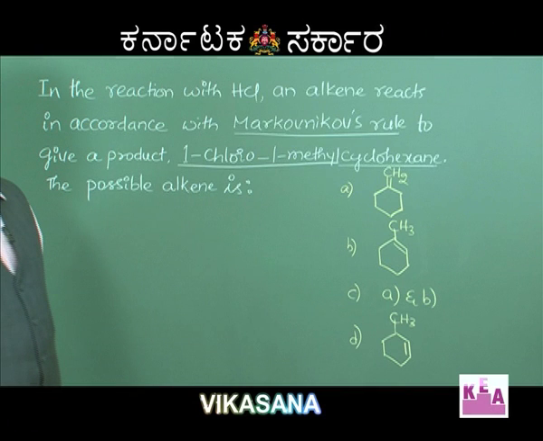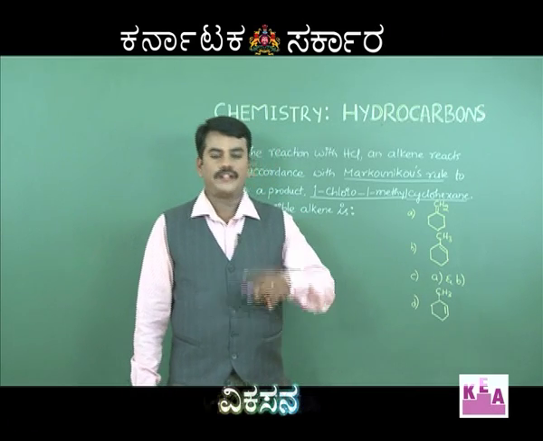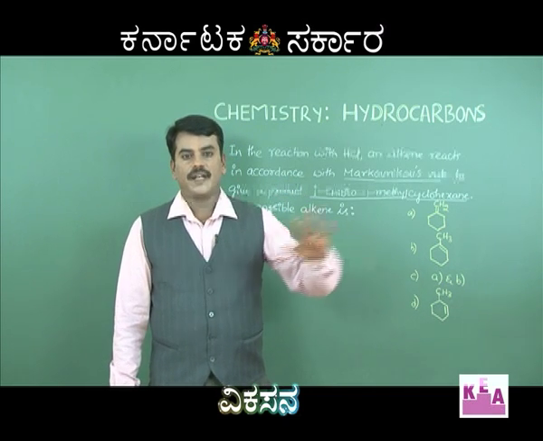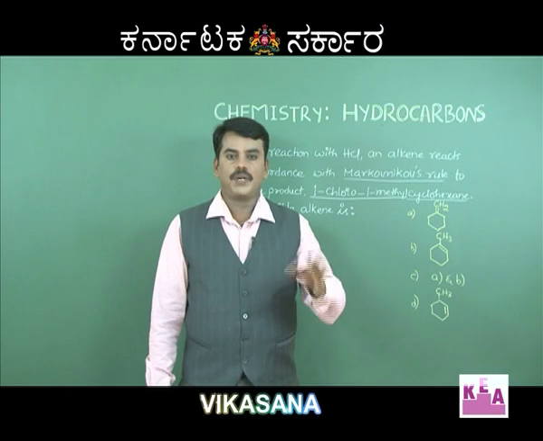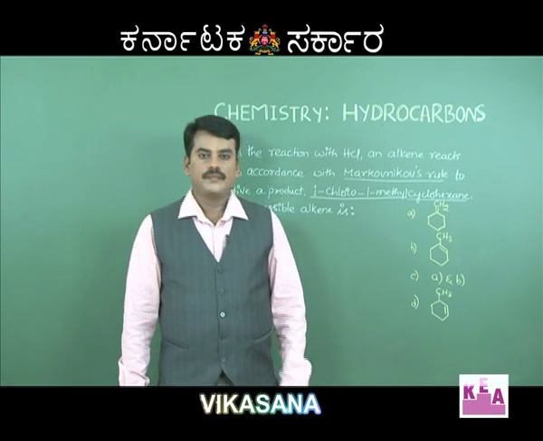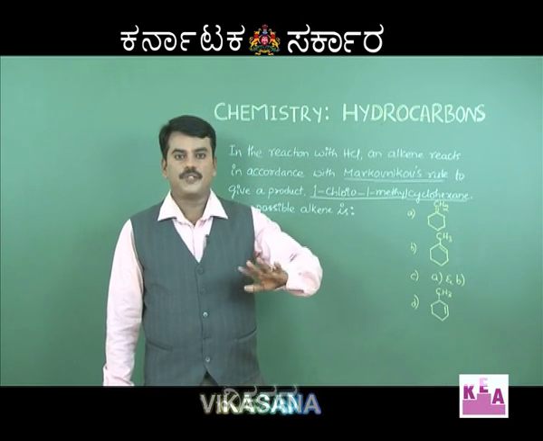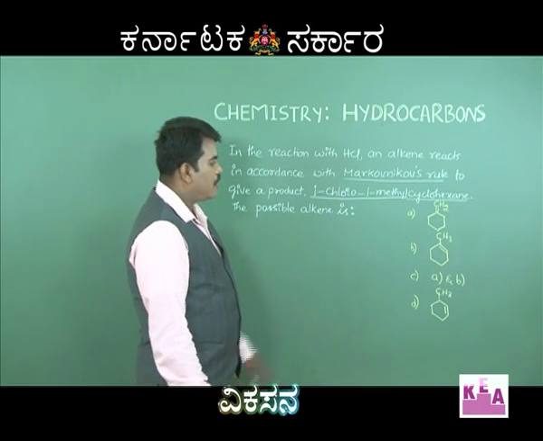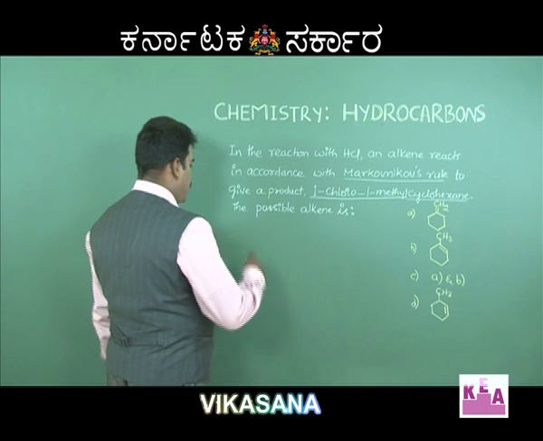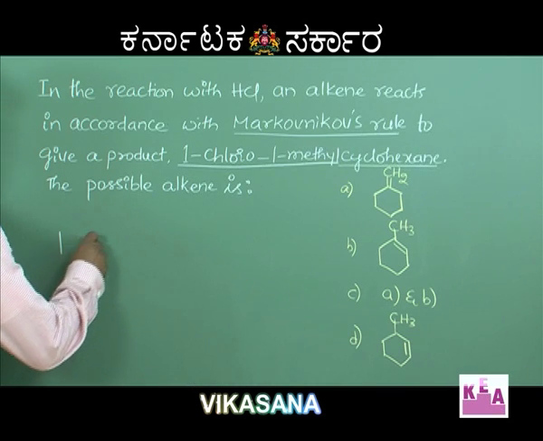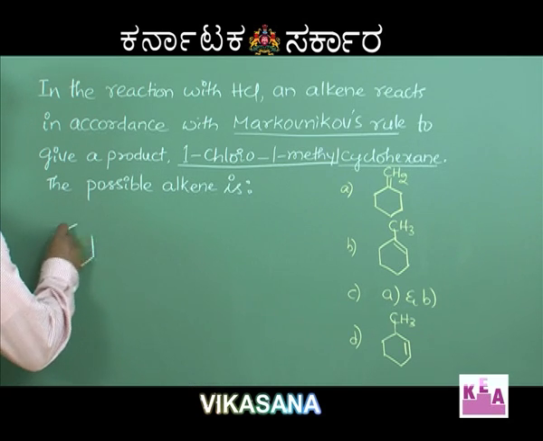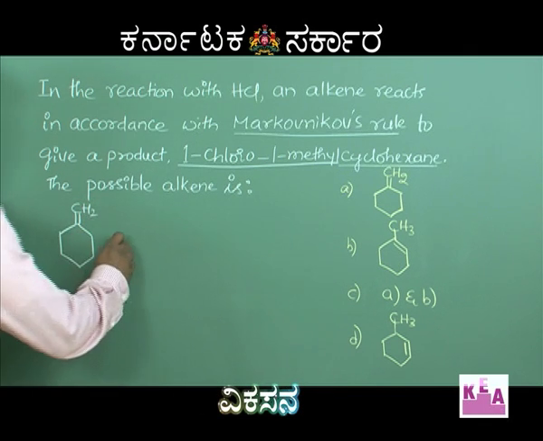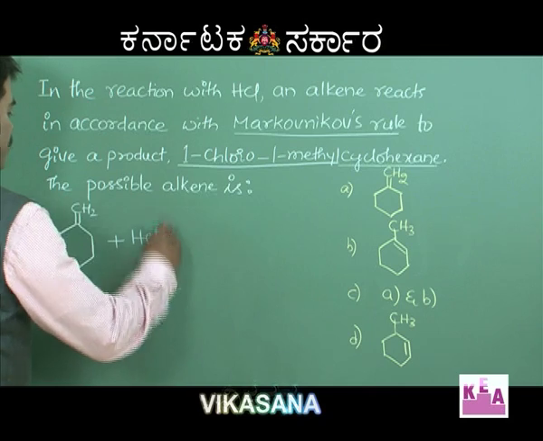When an unsymmetrical reagent like HCl adds on to an unsymmetrical alkene, the positive part gets attached to the carbon atom containing the most number of hydrogen atoms. Understood? The negative part of the reagent should get attached to the carbon atom containing fewer hydrogen atoms. Let us deal with these options. Option A, if I try out, this is option A, double bond CH2. Suppose I add hydrochloric acid to this,